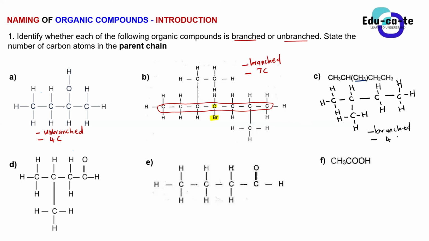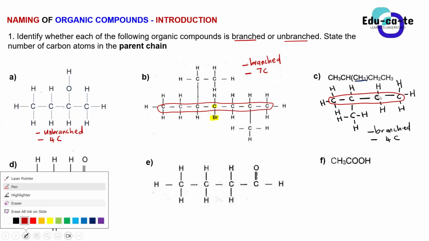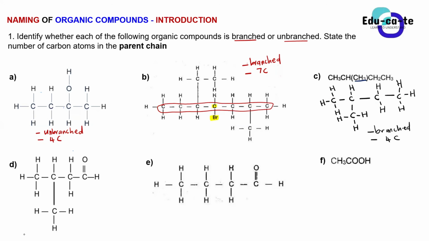Okay. So guys, in this way you can see that your parent chain, you can model it the way you want. You can either take this straight chain as the parent chain, which has got 4 carbons, or you can just draw it this way, from here to here. This is still 4 carbons, so it serves the same way. It's going to have the same name later on. So it's branched, but it has got 4 carbons.